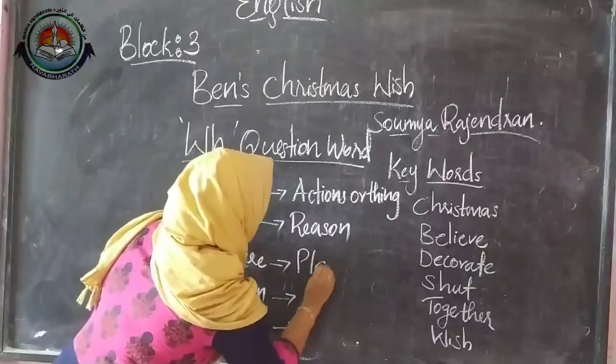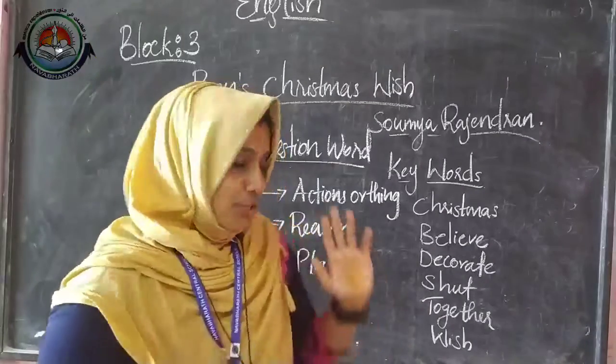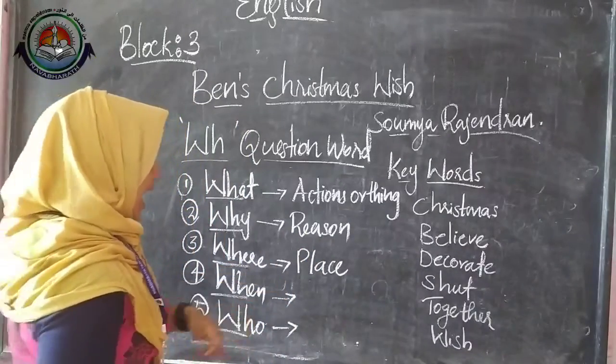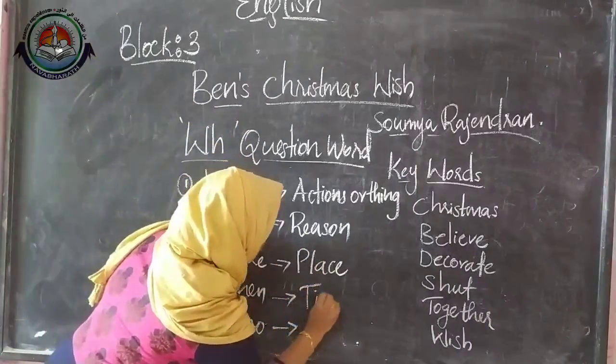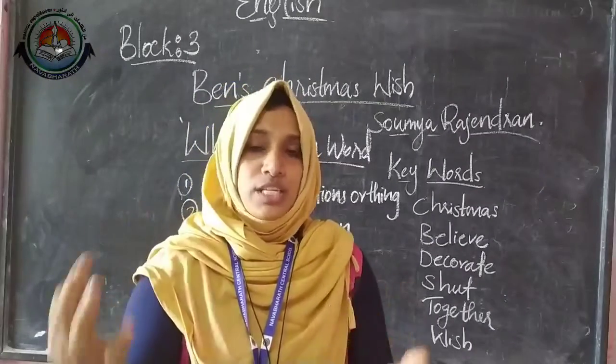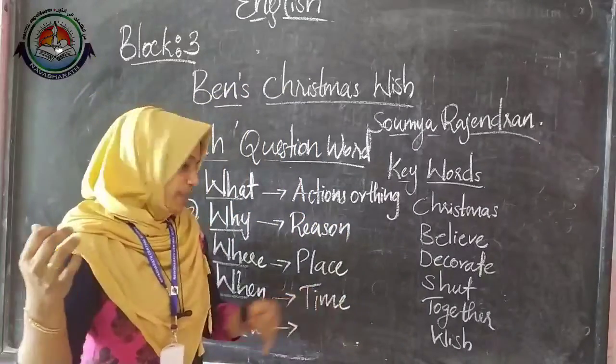And where. Yes, of course, it's about the place. Where is your home? Where are you going? To know about the place, I can ask this question word where. And when, we used to know about the time. When do we start our class? Or when is your class? I can ask by using this question word when.